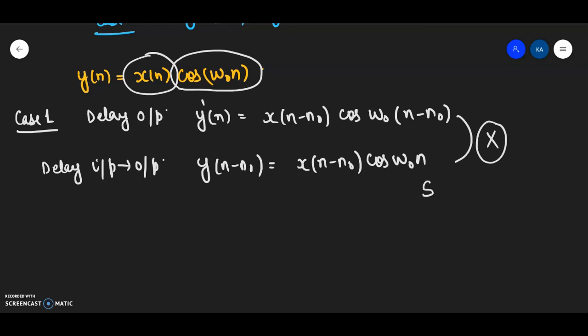So my system is shift variant. Okay, my system is shift variant.